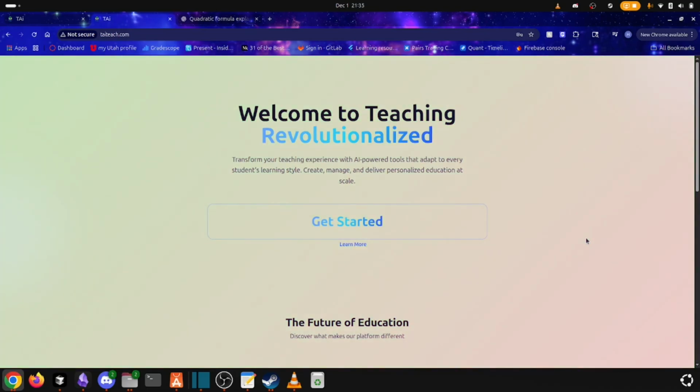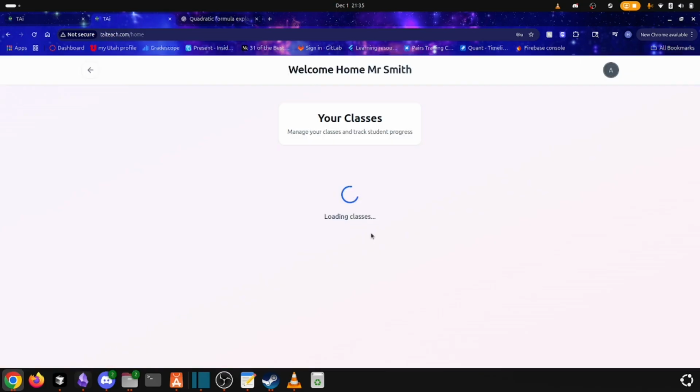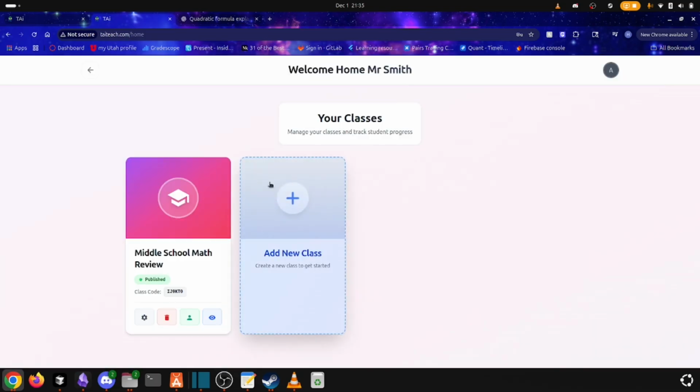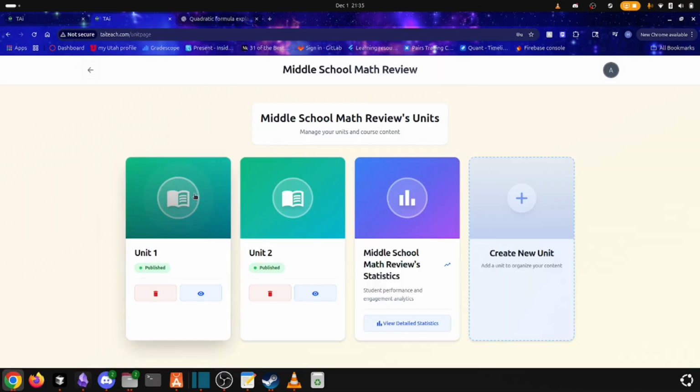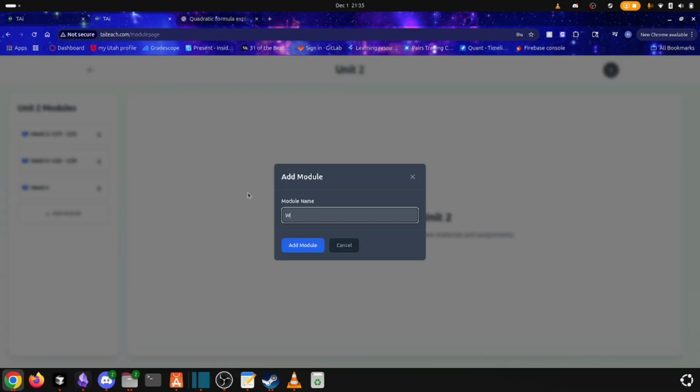All right, let's see what TIE can actually do. So we're going to demonstrate as if we were a teacher. So let's go ahead and get logged in. We've got a teacher account already made for us. Now, when we first log in, we'll be greeted with our classroom page. We can go ahead and enter into our middle school math, and we're already midway through the semester. So let's go ahead and upload some new material for the students. We'll go to our pre-existing unit, and we'll add a new week.